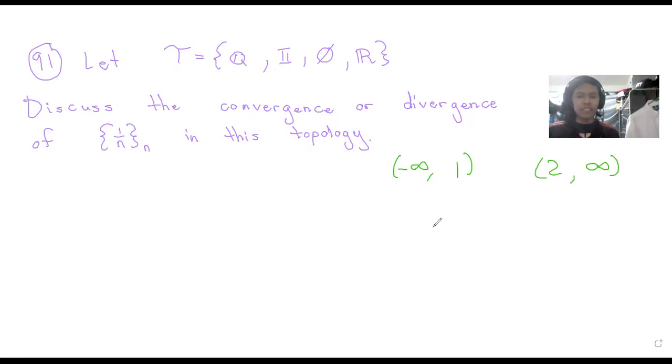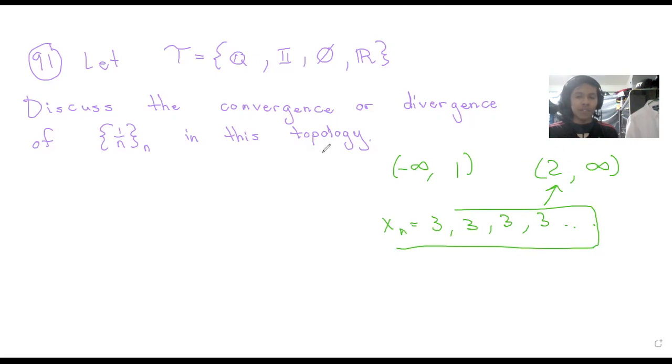So if our sequence is 3, 3, 3, 3 forever, we can see that this sequence only converges to this. So if these are open sets, any number in this open set will have the sequence and therefore it will converge.